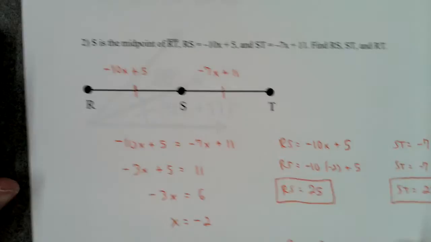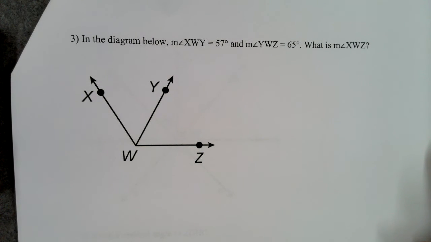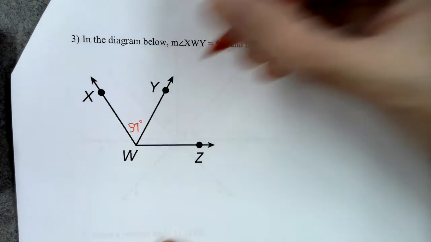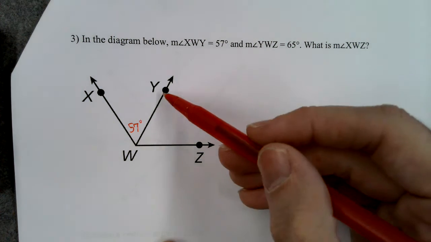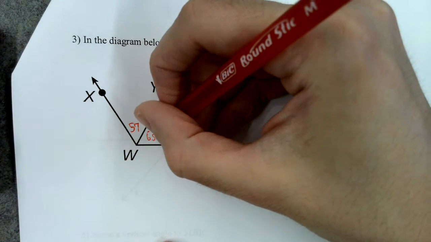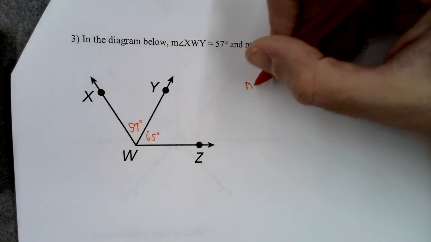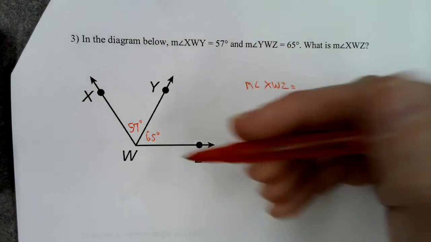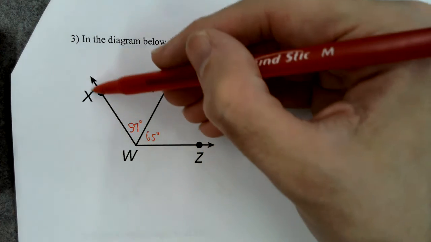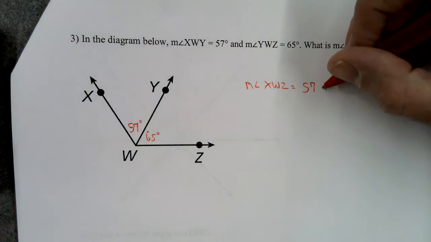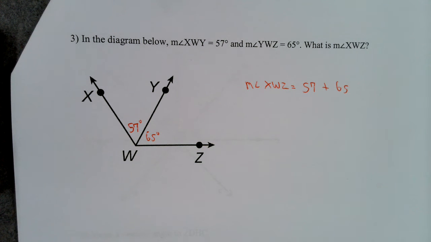Okay, on to number 3. The diagram below, the measure of angle XWY equals 57 degrees. XWY, let me label that. That's 57. And the measure of angle YWZ, that's 65 degrees. What is the measure of angle XWZ? So the measure of angle XWZ equals, well, this is XWZ right here. So I'm going to simply do 57 plus 65. And that's it. So 122 degrees.